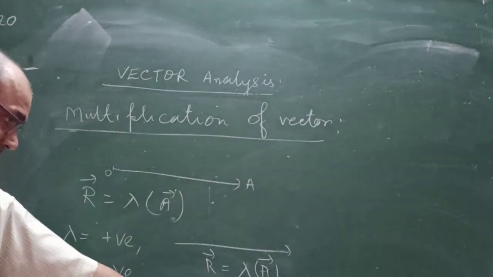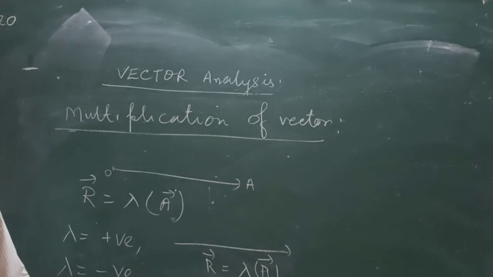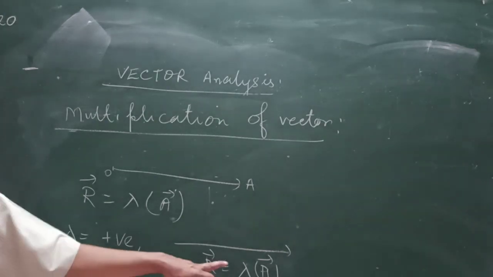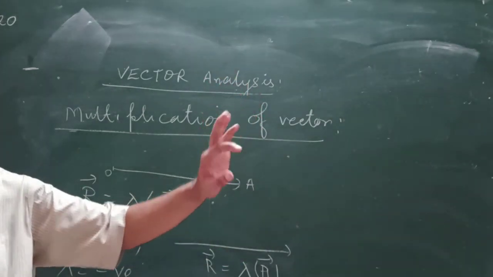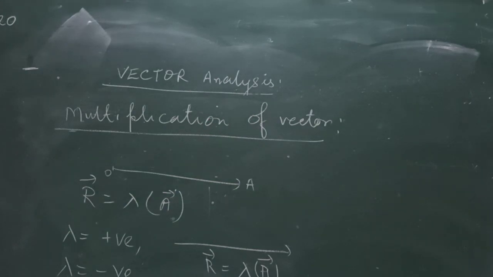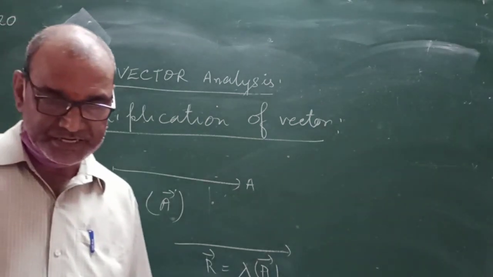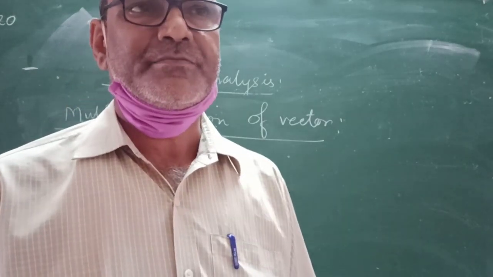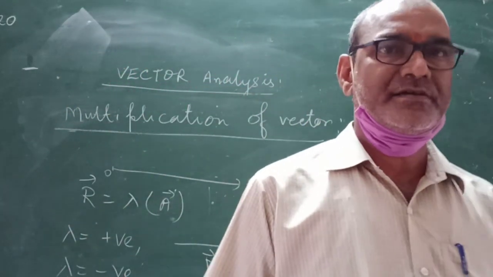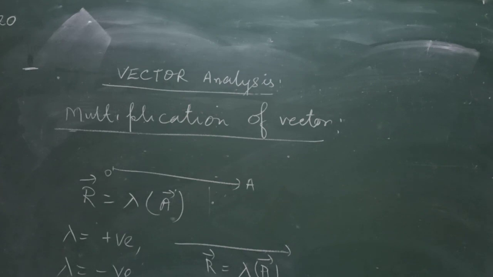Due to this one negative sign, the direction will be opposite. If positive, same direction; negative, opposite to that of vector A. That is the multiplication of a vector by a scalar, not the dot product or cross product.